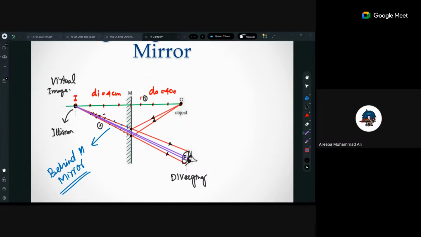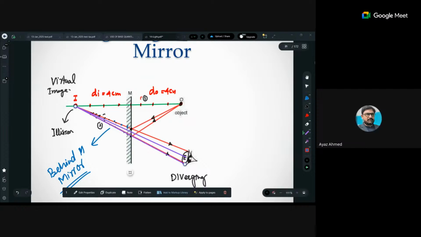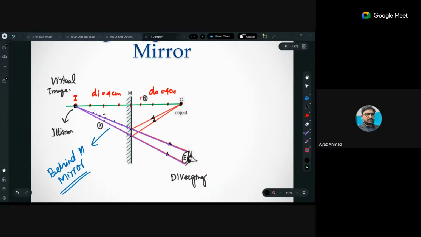So for a clear divergence, one ray should be at the bottom of the eye and one at the top of the eye, just for convenience. It is not necessary that it be the bottom and top of the eye. I just made it specified for you so that you have no confusion about where to draw. So for you there are two boundaries, top and bottom of the eye. Just go through that, and your answer will never be wrong.